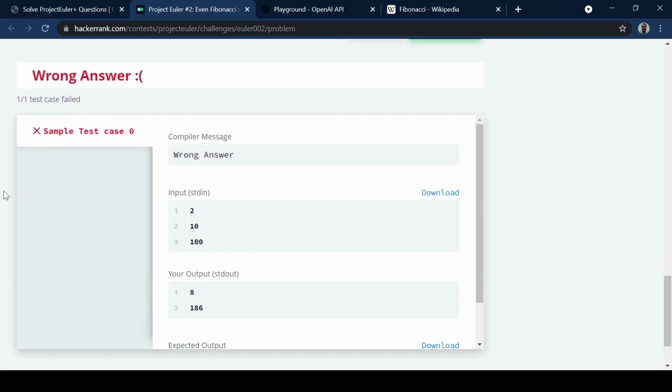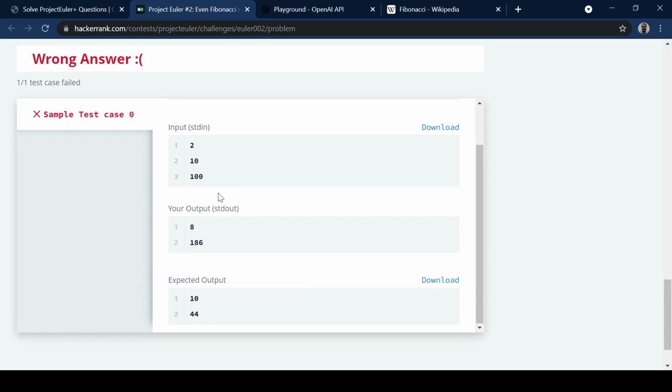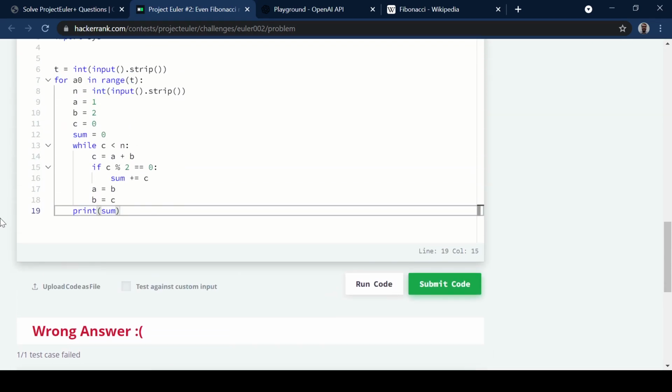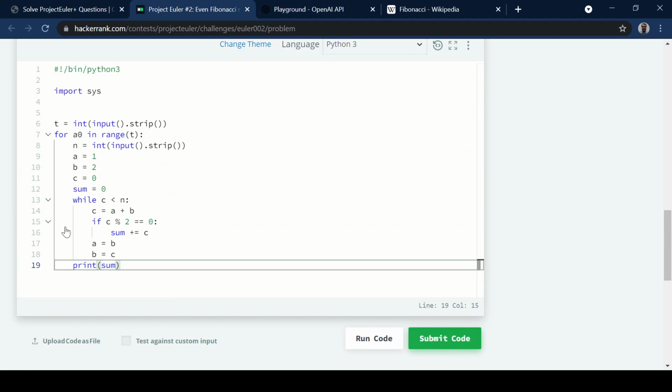Okay, so it says that it's a wrong answer. Our output is 8 and 186, and the expected output is 10 and 44. And so I think if we go back and look at this, it seems very reasonable at first glance, but I think there are some problems with this code.